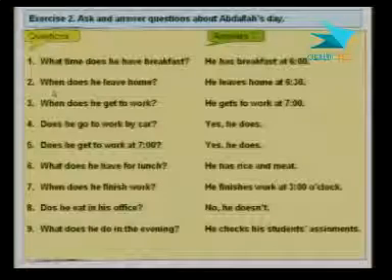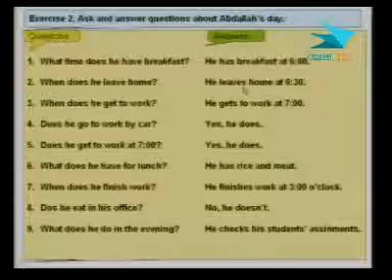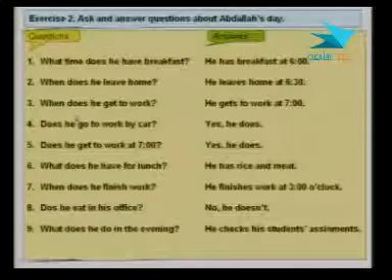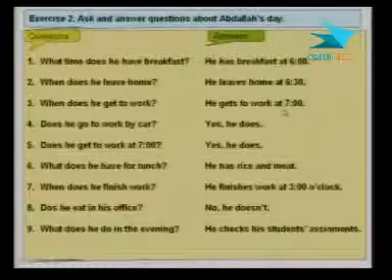Number 2. When does he leave home? He leaves home at 6:30. Notice the s here as well. Number 3. When does he get to work? He gets to work at 7.